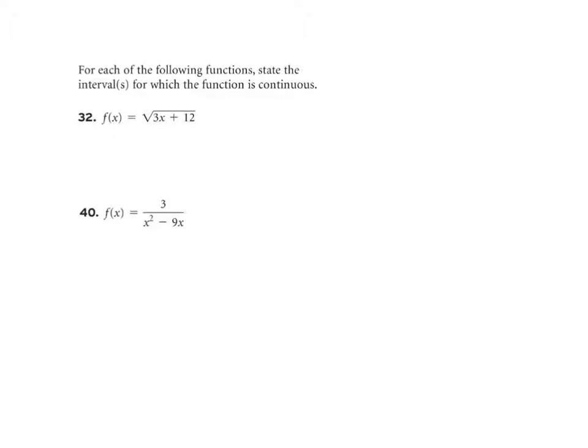Often this is a much easier problem if you ask the opposite. Where is this function discontinuous? If it's discontinuous at 1 and 1 is the only place where we're not continuous, then we have to be continuous everywhere else. So I'm going to start with the one labeled number 40 first, because I think that one's a little bit easier to explain. So instead of asking where the function is continuous, we ask where f of x is discontinuous. Then we'll use that information to answer the actual question.